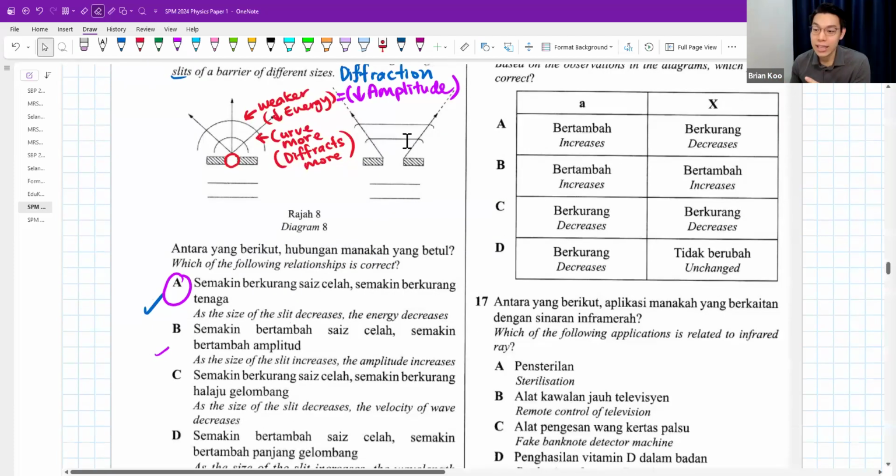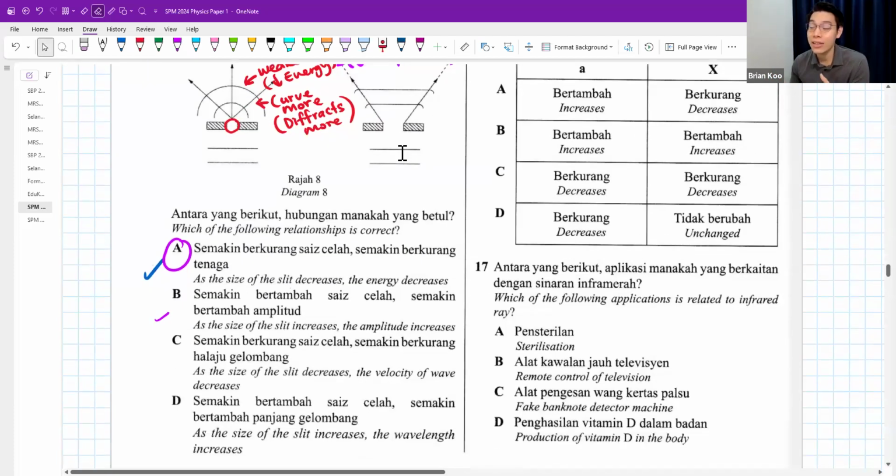And let's take a look at C and D. As the size of slit decreases, the velocity of the wave decreases. Oh, this is definitely wrong.